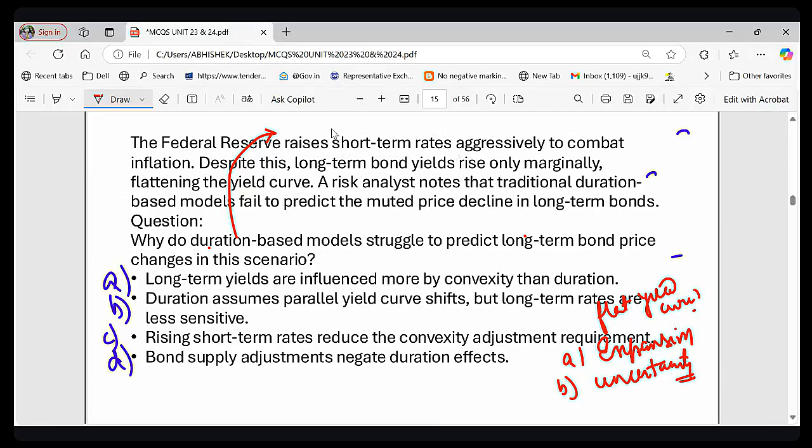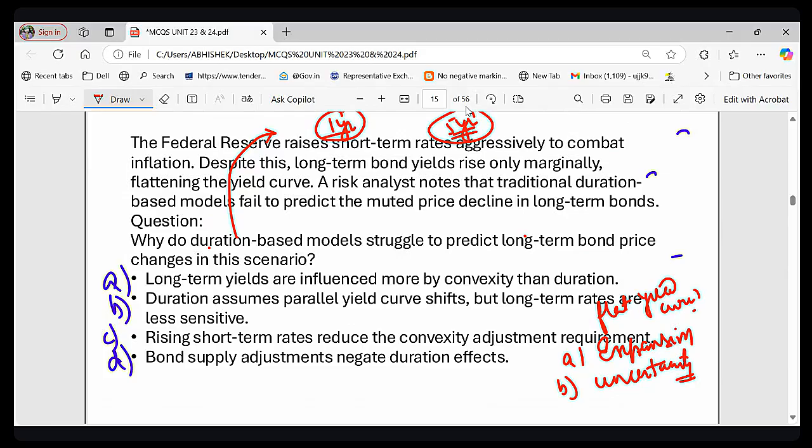Suppose two bonds are there, one for 1 year, other for 5 years. The duration model assumes that the effect of interest rate will be the same for the 1-year bond and the 5-year bond. But it did not happen. In reality, long term bond yield responds more slowly.